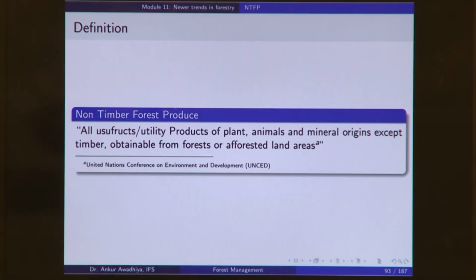Now, this definition is saying that you are not only including the biological resources, but also the non-biological resources such as rocks and minerals and soil. So, all usufructs or utility products of plants, animals and mineral origins except timber that are obtained from forest or afforested land areas are non-timber forest produce.